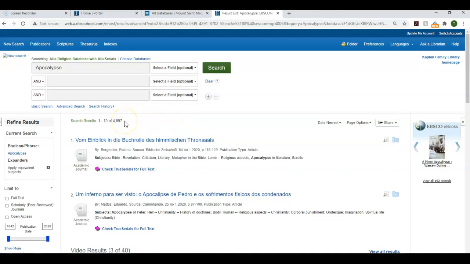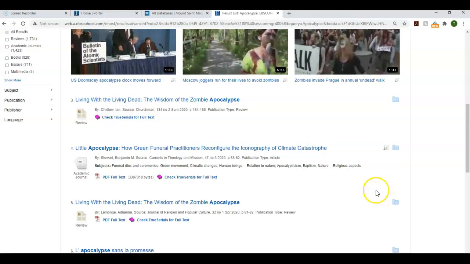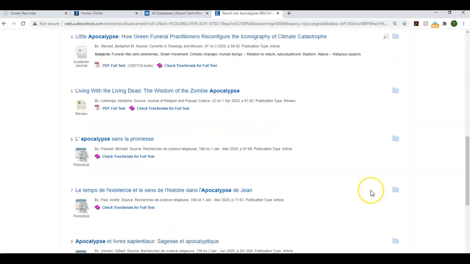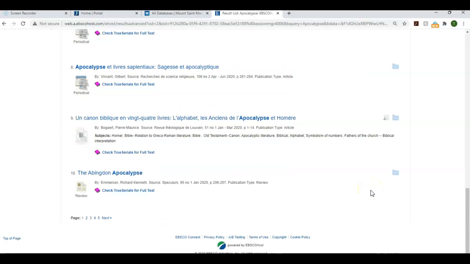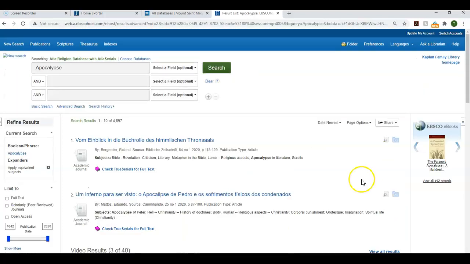We get almost 4,700 results, but at this point we'd want to narrow our search down by looking at the subject terms that are listed under the article citations. So we see in this database they do use the term apocalyptic, apocalypse, and apocalypticism. They also have Old Testament and New Testament as subject headings in this database.